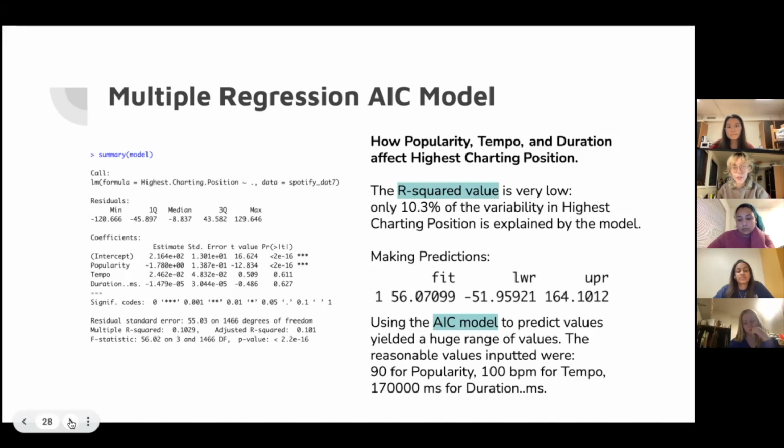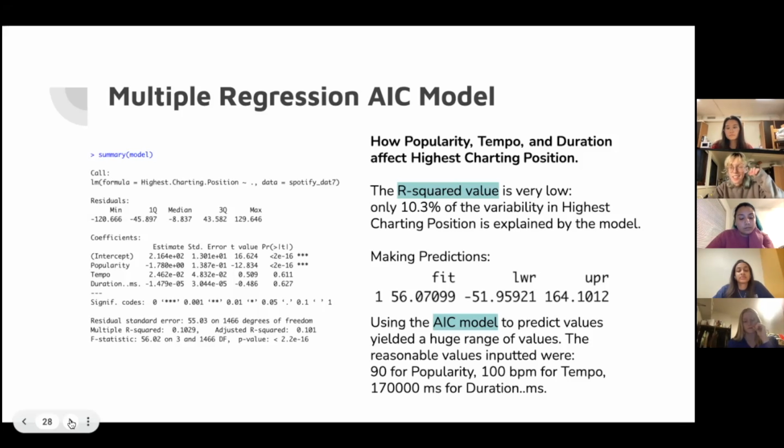The R-squared value for this model is very low. Only roughly 10.3% of the variability in Y, which is the highest charting position, is explained by this model. So very little of the variability is explained. And as we made predictions, we tried to input reasonable values: 90 for popularity, 100 BPM for tempo, and about, I think, 2 minutes for duration. These yielded kind of weird values as well.